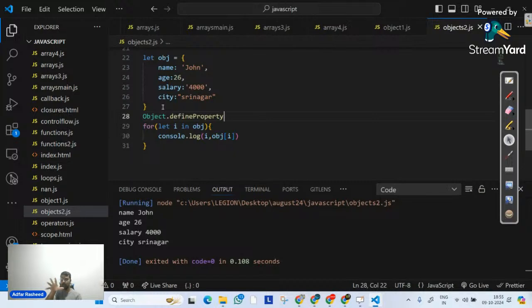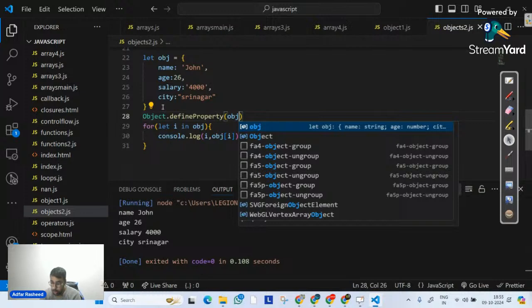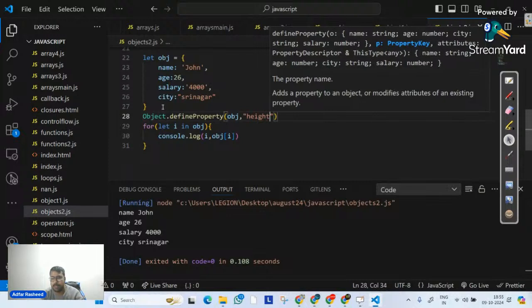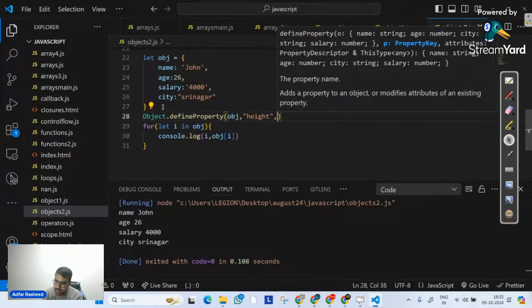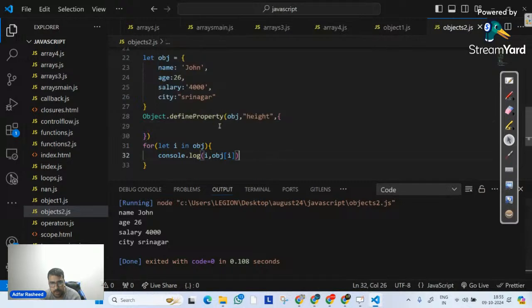It means I want to define a property for my obj. The first argument is the object, obj. The second is the key name, let's suppose height.